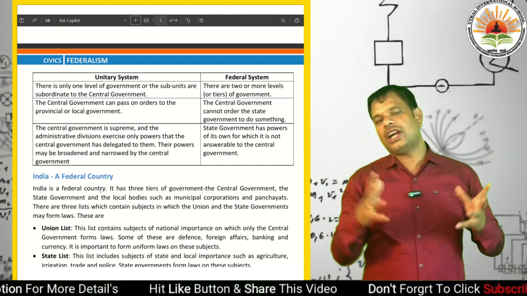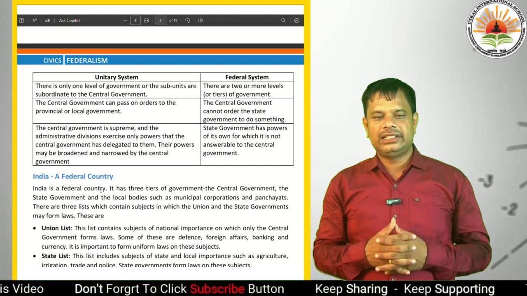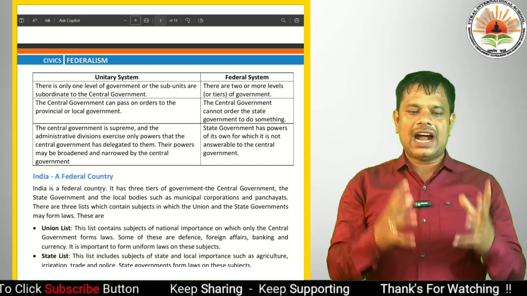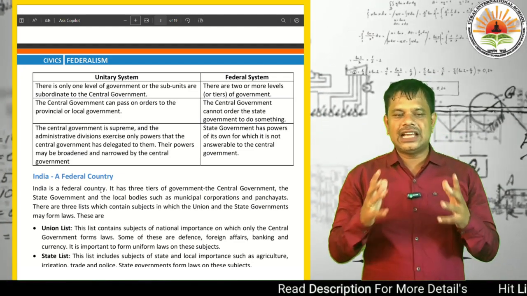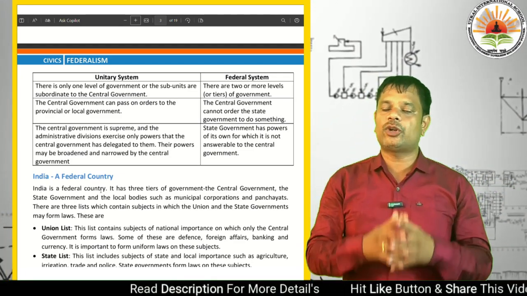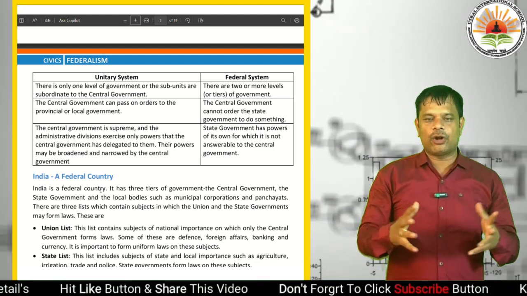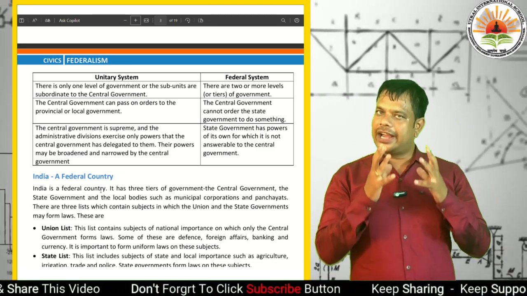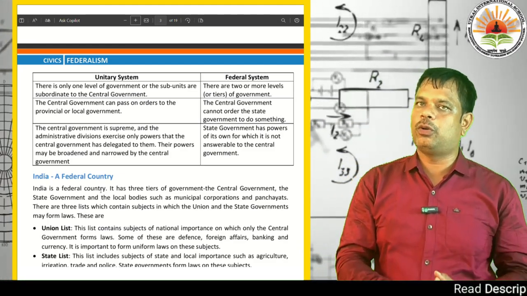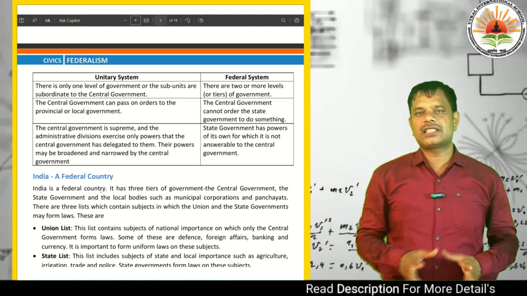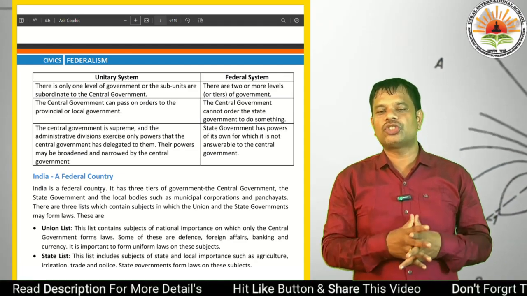Then, dear students, another important thing is that the central government is supreme, and the administrative divisions exercise only the powers that the central government has delegated to them. Their powers may be broadened or narrowed by the central government. I have told you that in a unitary system, the central government is more powerful, and the lower governments have to follow and accept its rules only. They are not to challenge them.